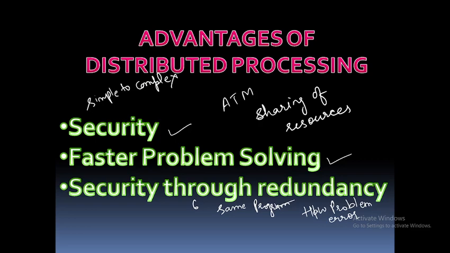For example, if 6 computers run the same program and any computer has a hardware error, then the other computers can override that problem. So we can say that distributed processing provides security, faster problem solving, and third advantage, it provides security through redundancy.